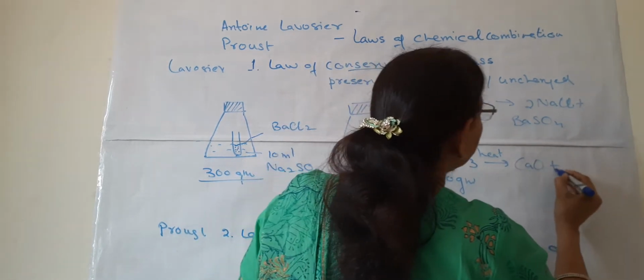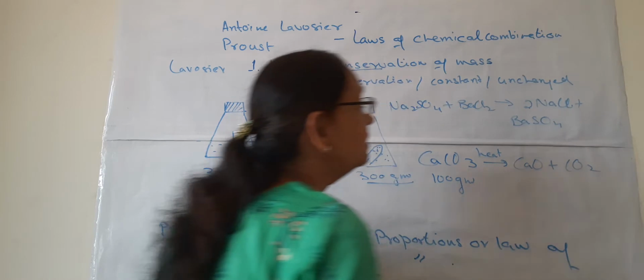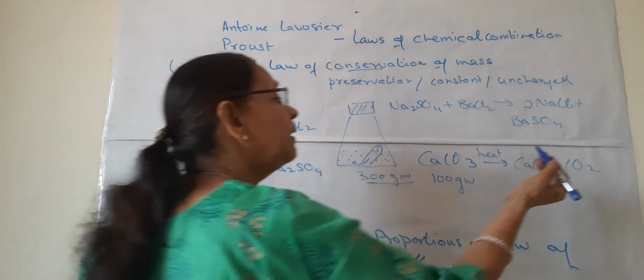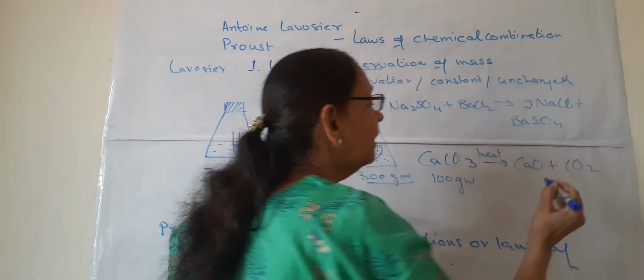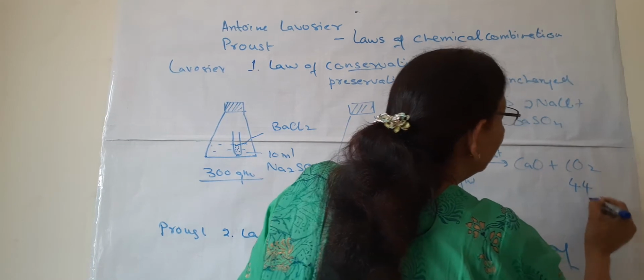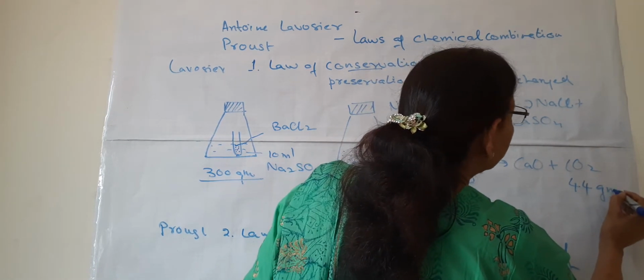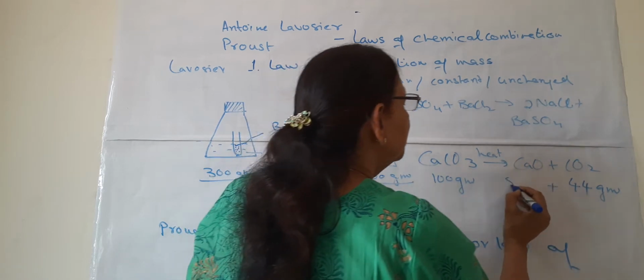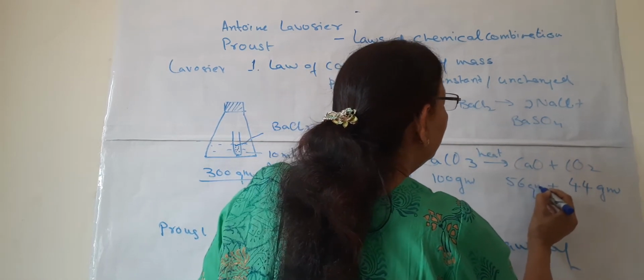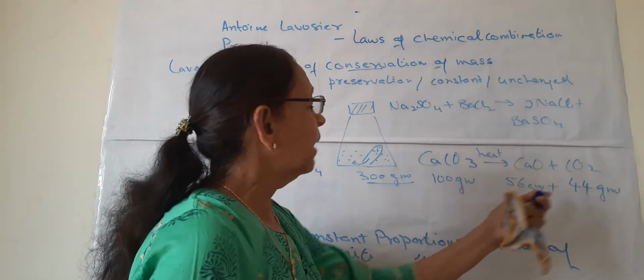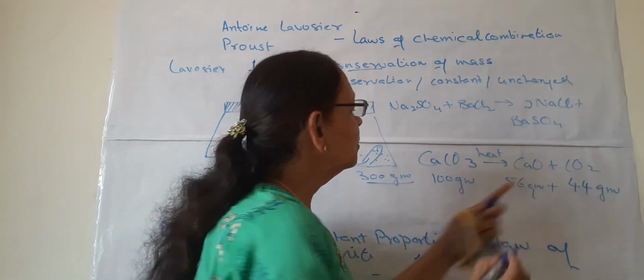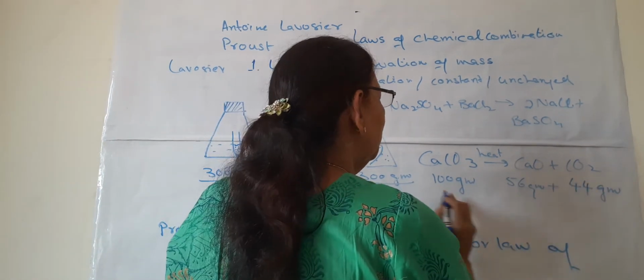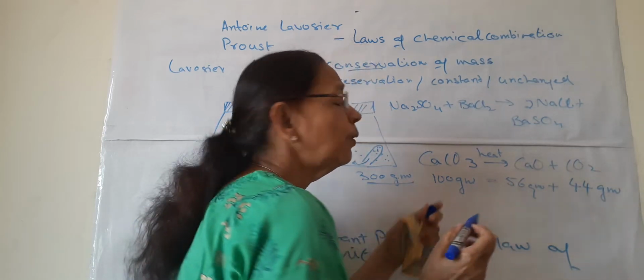Calcium oxide is formed and carbon dioxide is formed. If we collect this carbon dioxide and weigh it, the mass of carbon dioxide will be 44 grams and mass of this calcium oxide will be 56 grams. So together, 56 plus 44, they will be equal to 100.